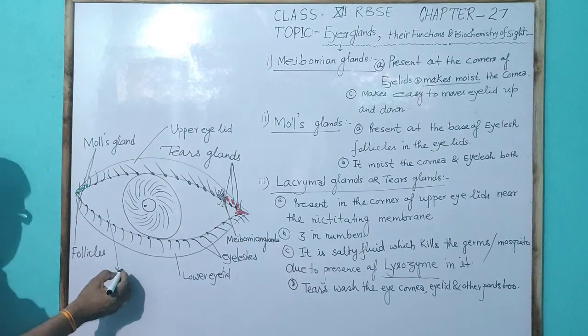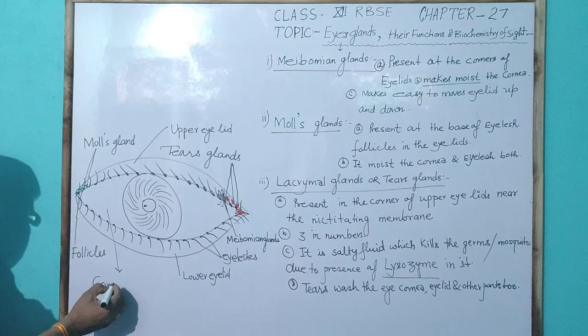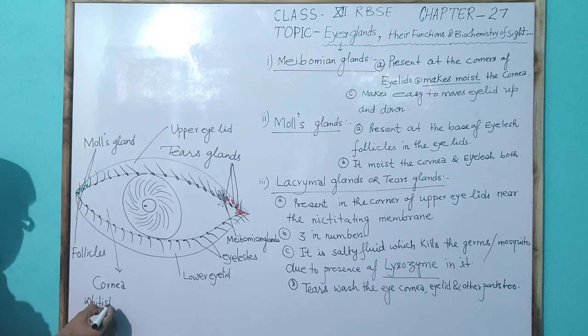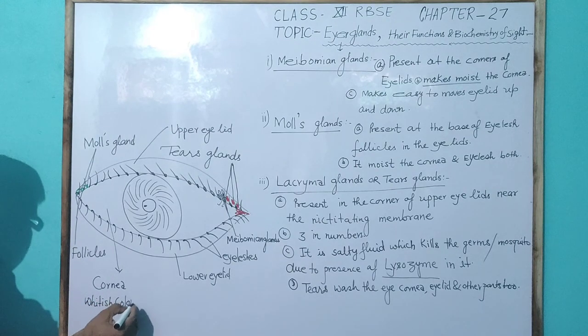This is the cornea part of the human eye, which is generally whitish in color.